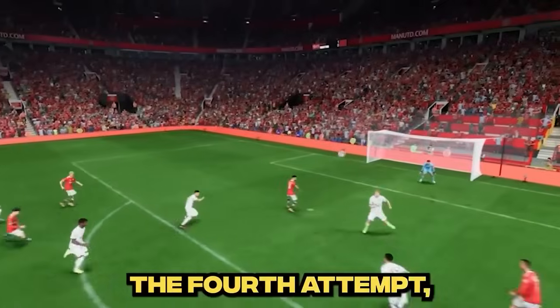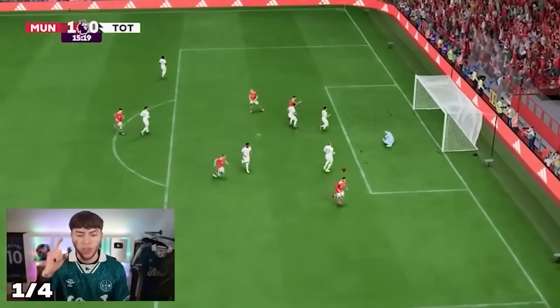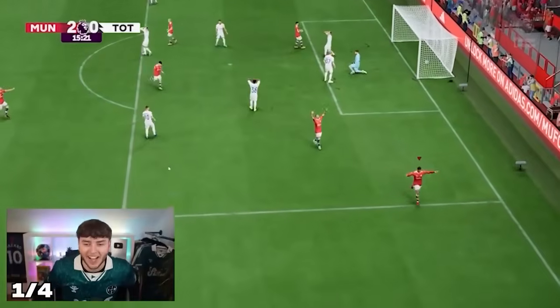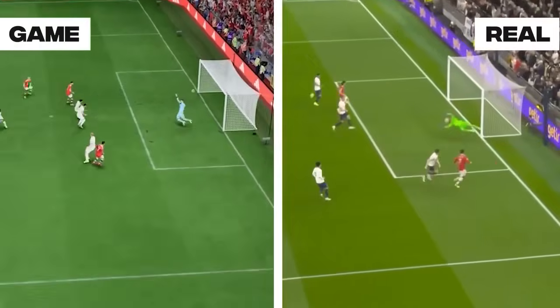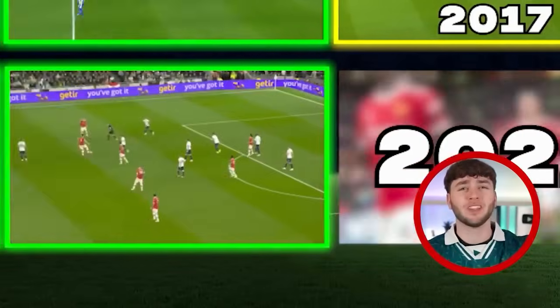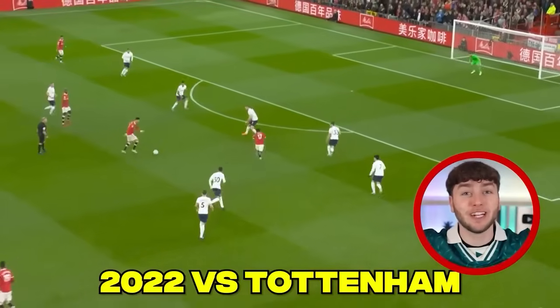And on the fourth attempt, this happened. Oh, that's better! That is way better. I like that one. We smashed that one out the water, so let's move on to 2022, which once again was a Ronaldo goal